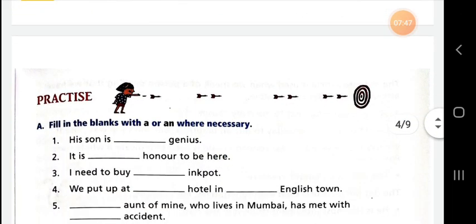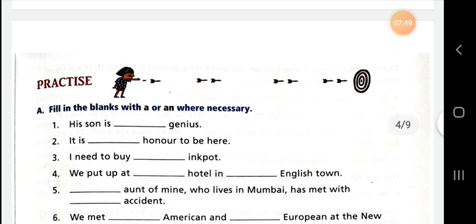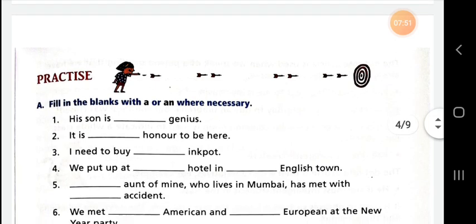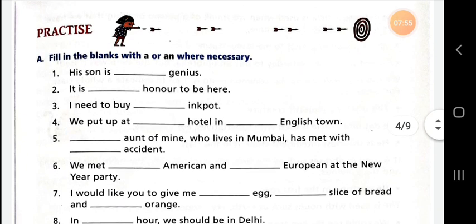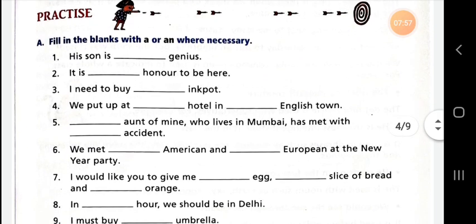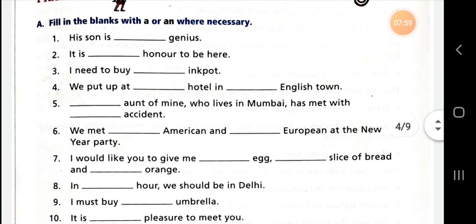Now, exercise A is given for your practice. Fill in the blanks with a or an where necessary. Where it is necessary, you can fill a or an. His son is a genius. It is an honor to be here.